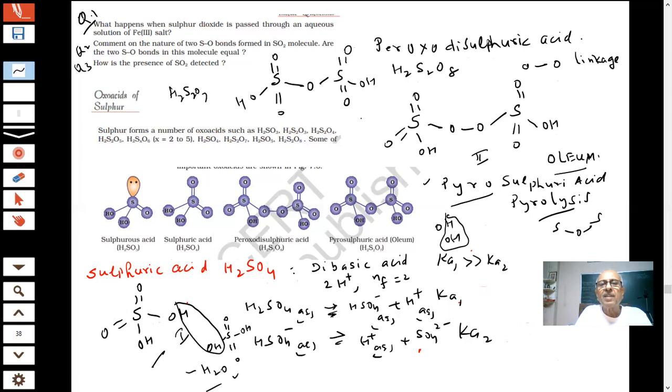So these are some of the important oxo acids which were given in your book. Since I expect a question on this, I have tried to explain it in as easy a way as possible, so that we learn it and don't make mistakes in the paper. I hope you have learned it.